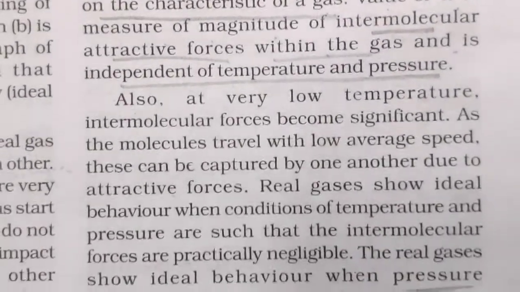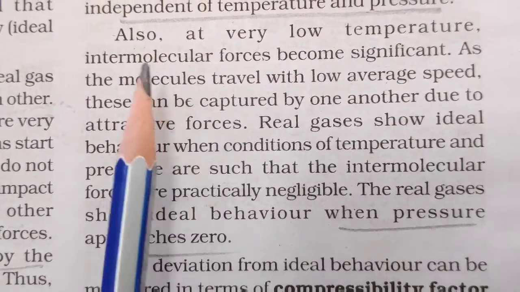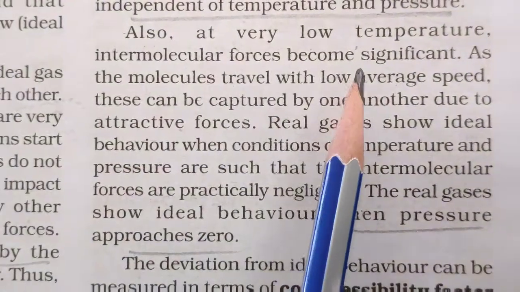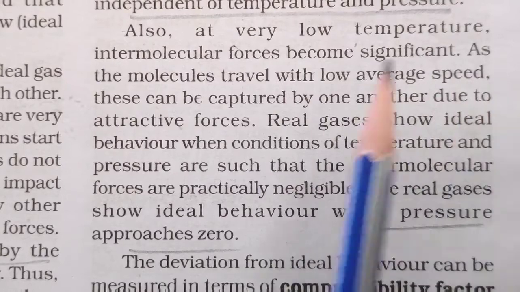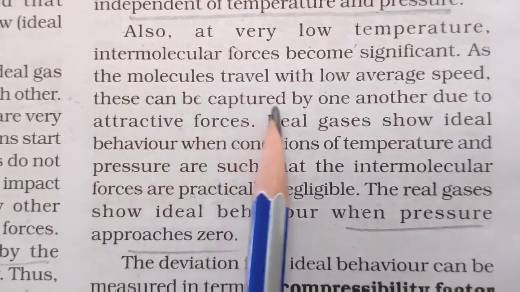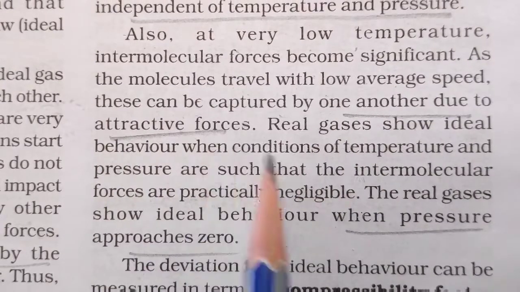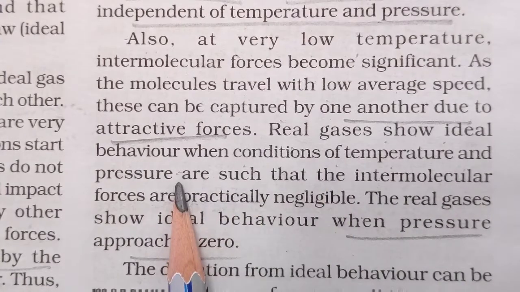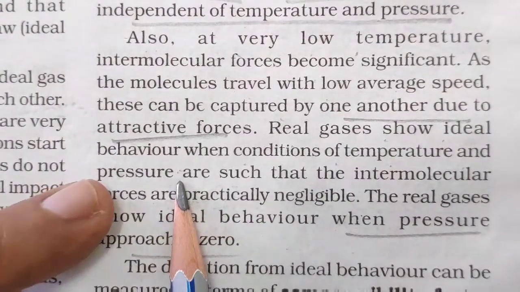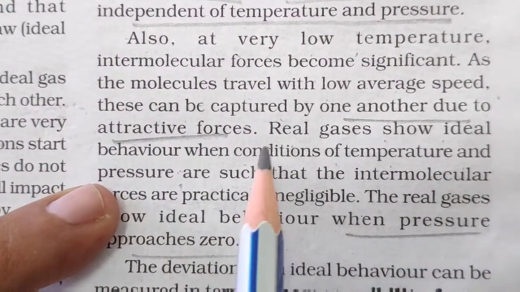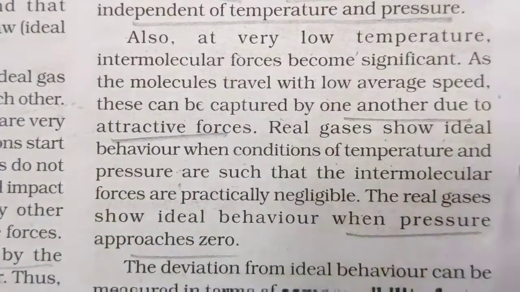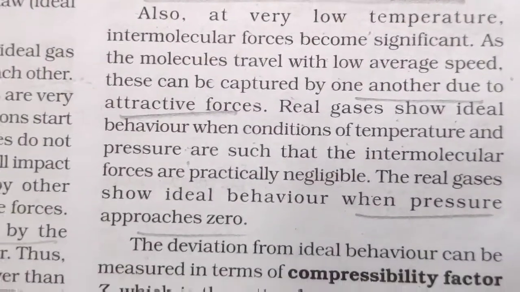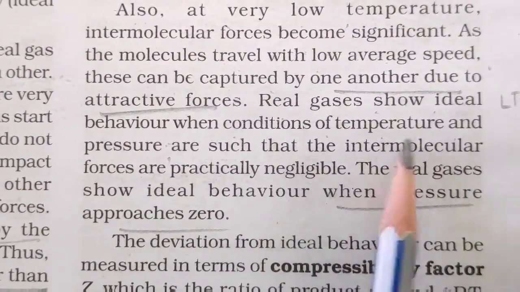Now one more part we have seen here. At very low temperature, intermolecular forces become significant, and as the molecules travel with low average speed, they can be captured by one another due to attractive forces. A real gas shows ideal behavior under certain conditions of temperature and pressure. Now this we already studied, that is low temperature and high pressure. You remember, we have written a short form for that. If you remember, it was LT HP, right? So these are the conditions where it can behave...